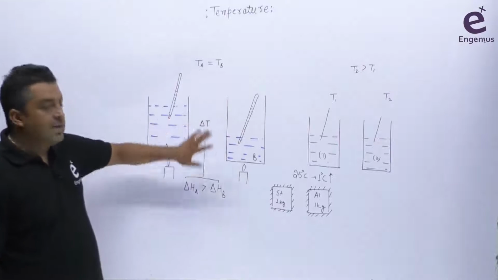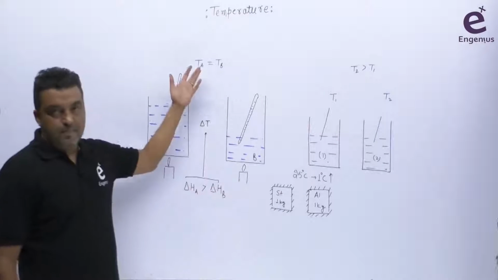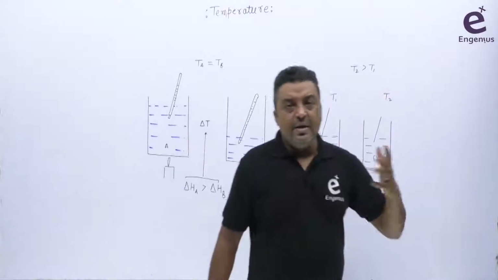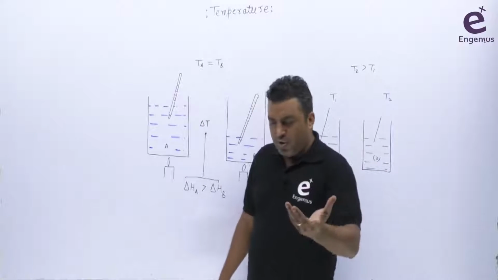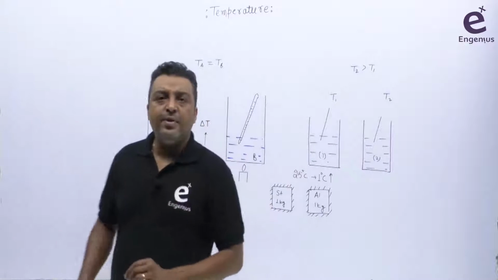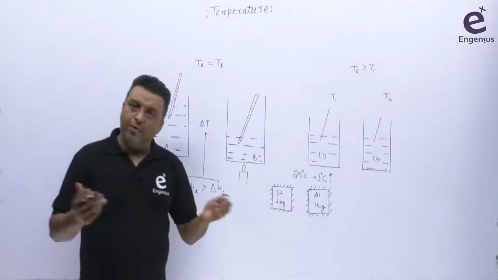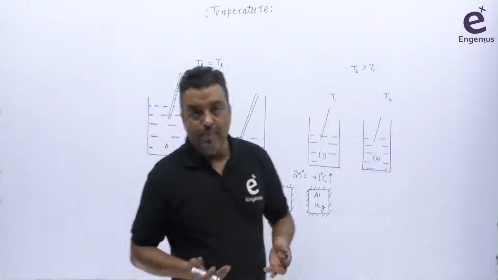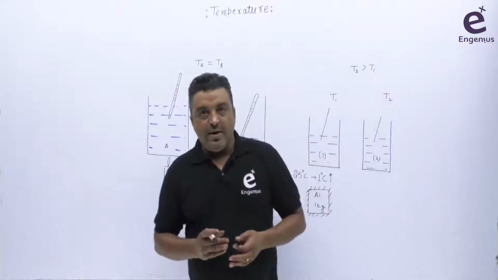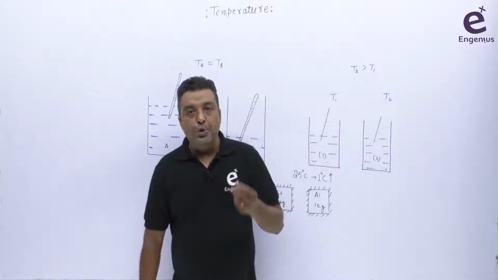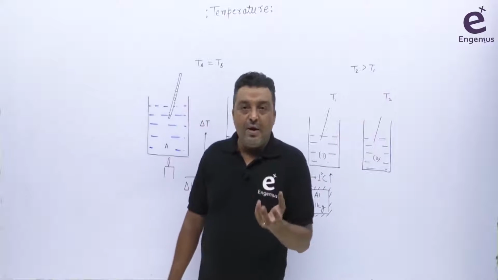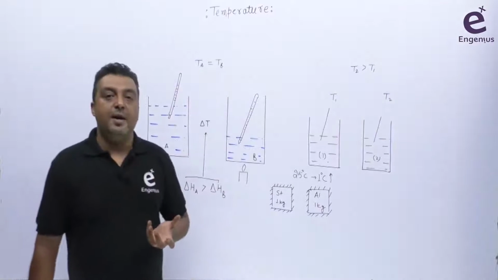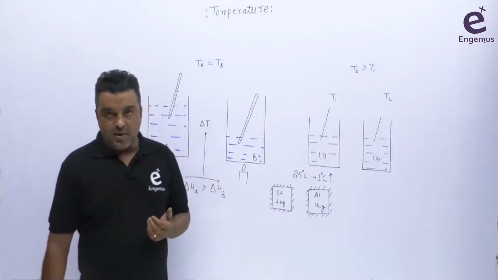So temperature is a completely different thing. You can't define it that way. Even though in local language or local terms you can say yes, temperature is the potential through which heat will flow, that's true, there's no problem. But you can't define temperature based on heat. Temperature has its own individual quantity, its own identity. Temperature has its own identity, you cannot define it on the basis of something else.